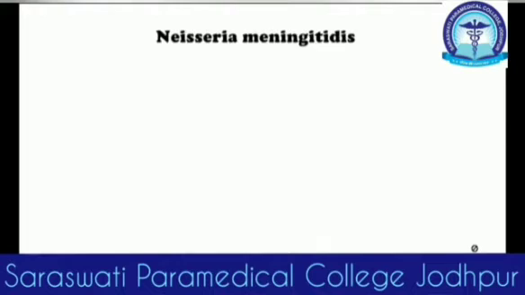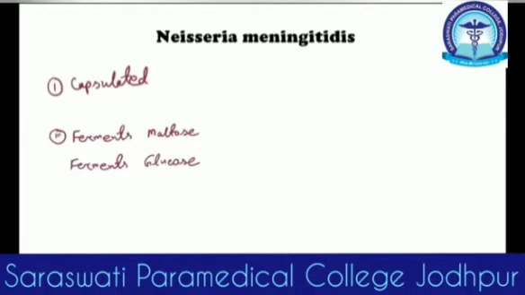Now we are going to talk about Neisseria meningitidis. First of all, its characteristic is that it is capsulated. Remember, Neisseria gonorrhoeae is not capsulated, but Neisseria meningitidis is the capsulated one. And there are 13 serotypes based on these polysaccharide capsules.